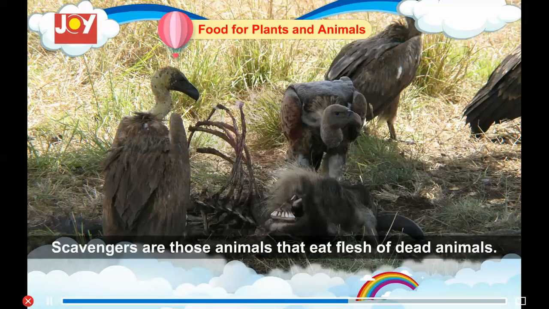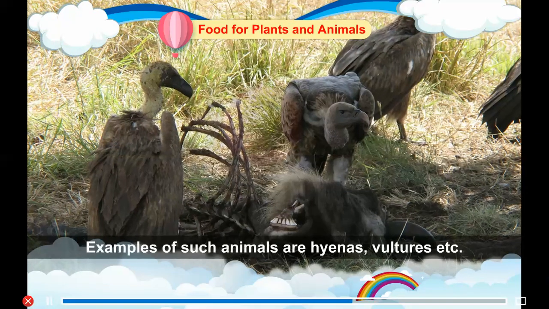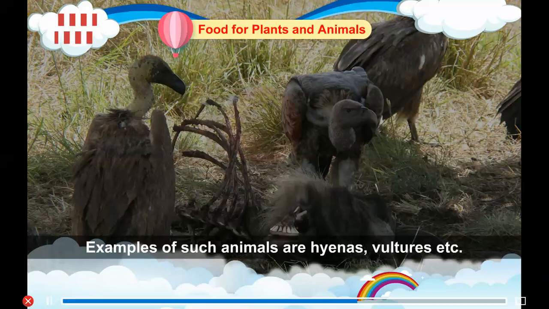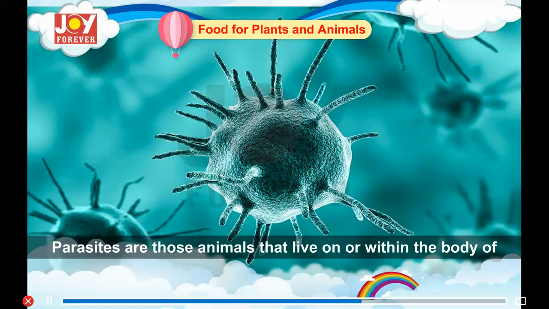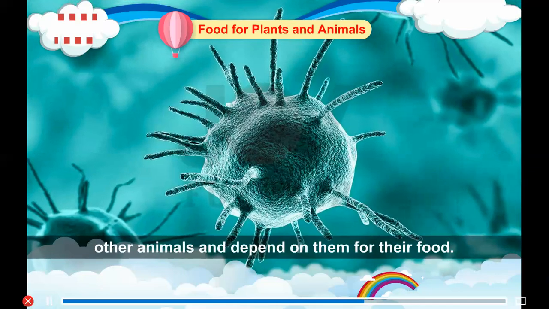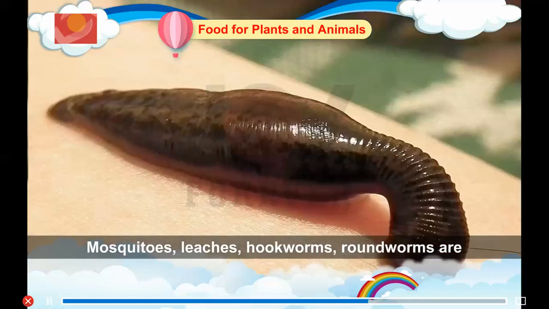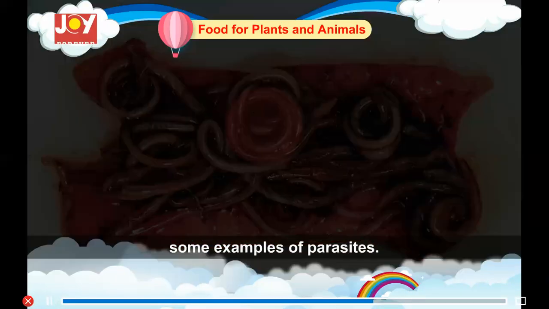Scavengers. Scavengers are those animals that eat flesh of dead animals. Examples of such animals are hyenas, vultures, etc. Parasites. Parasites are those animals that live on or within the body of other animals and depend on them for their food. Mosquitoes, leeches, hookworms, roundworms are some examples of parasites.